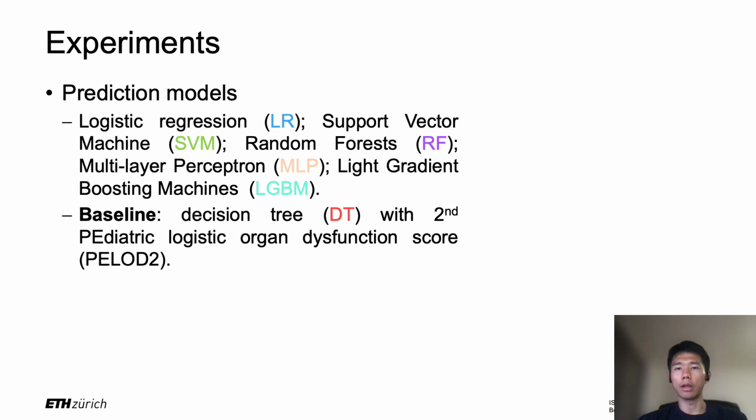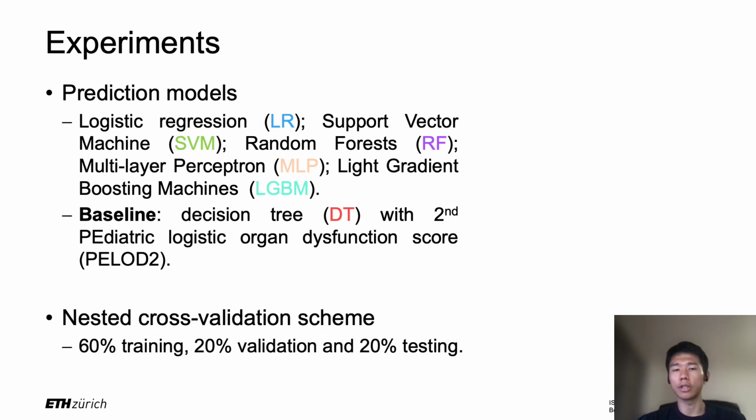We implemented and compared several machine learning models for the prediction task, including logistic regression, support vector machines, random forests, multi-layer perceptrons, and light gradient boosting machines. We also built a clinical baseline model based on the decision tree with the second pediatric logistic organ dysfunction score. This score has been shown to be able to predict mortality on organ dysfunction in large pediatric databases, and it remains the best validated criteria so far. This baseline model aims to mimic clinicians' decisions in real practice.